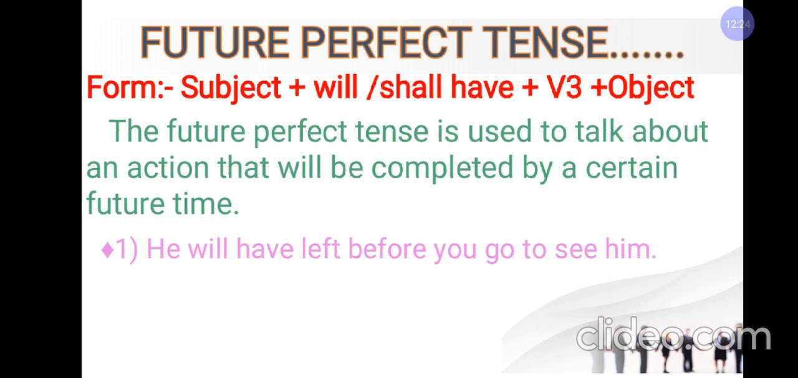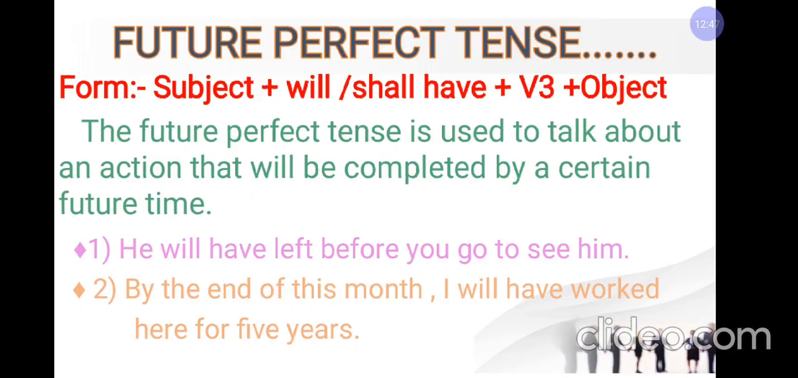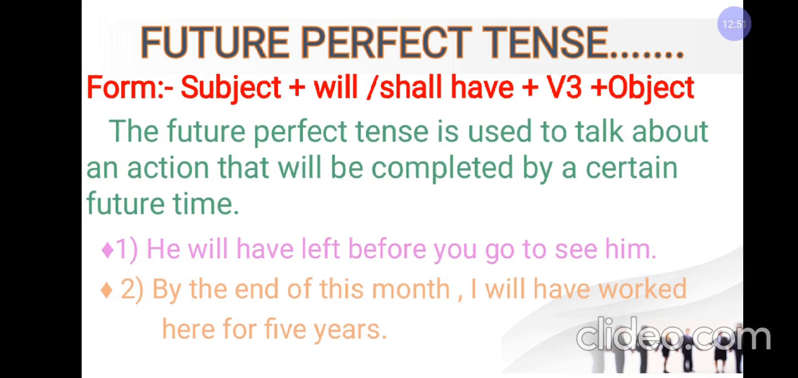Let's see another example. By the end of this month, I will have worked here for 5 years. Now, you can see in this example that I have talked about an action that will be completed. That means 5 years will be completed by the end of this month. Future perfect tense takes a point in the future, the end of this month, and it looks back and talks about the completion of an action by that time. By the end of this month represents a point in the future, and the completion of 5 years is showing the completion of an action by that time.